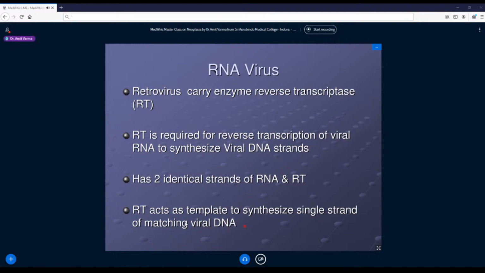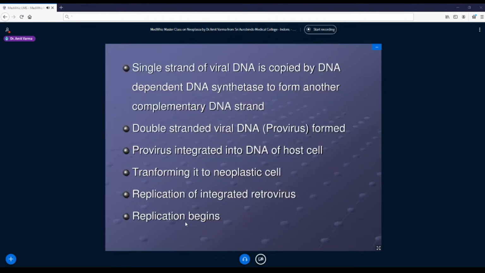Now, this single viral DNA which has been synthesized acts like a template, and again a complementary second strand of DNA will be synthesized. So together now they will form a proviral DNA. So what has happened in an RNA virus is there is an additional step: initially from RNA it has formed DNA.